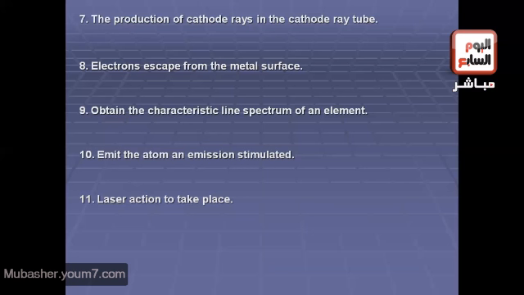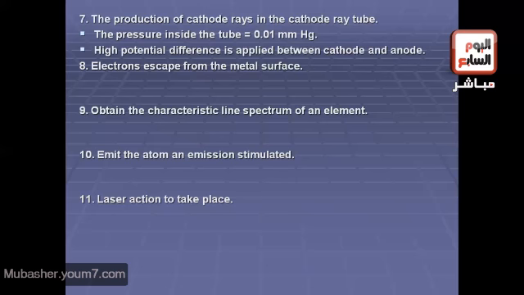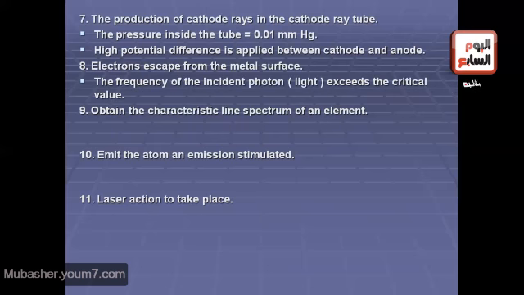Yes, there are two conditions. Number 1, the pressure inside the tube must equal 0.01 millimeter mercury, and number 2, there must be a high voltage difference between the cathode and anode. Number 8, electrons escape from the metal surface if the photon falling on the surface has a frequency greater than the critical value. That's right. And in this case, photocurrent will be produced.